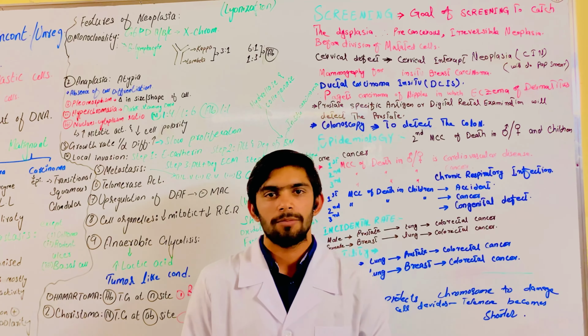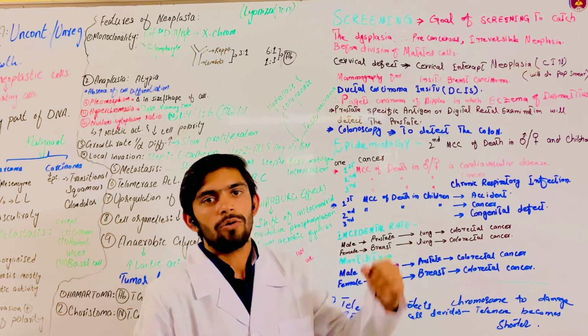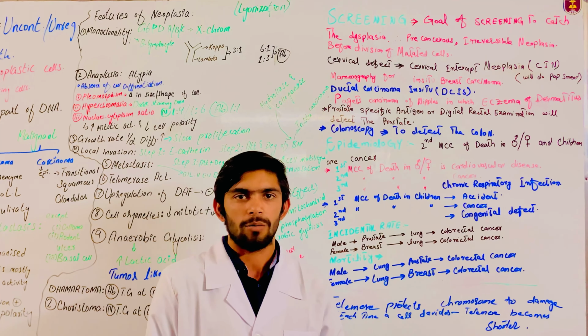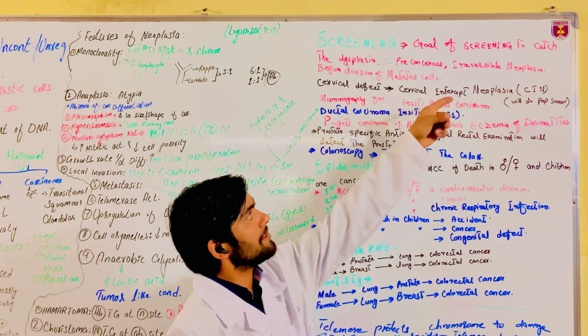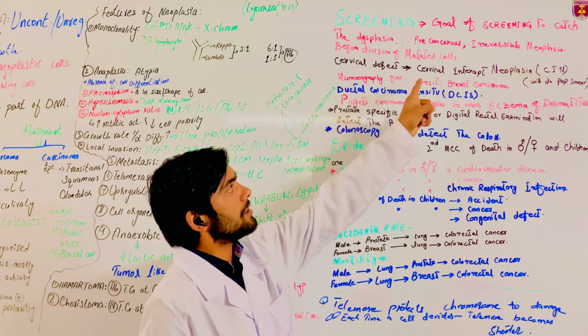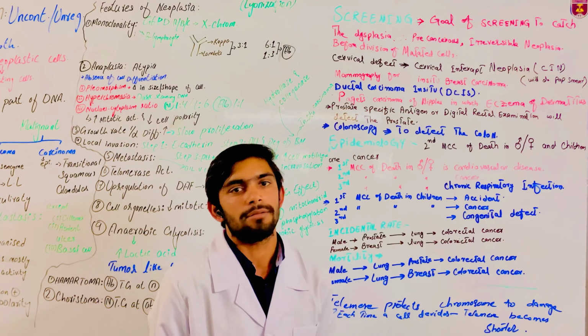My name is Muhammad Numan. Today I will tell you about screening. The goal of screening is to catch dysplasia. Dysplasia means disordered cellular growth. It is precancerous and reversible neoplasia. For cervical intraepithelial neoplasia, CIN, we do Pap smears.